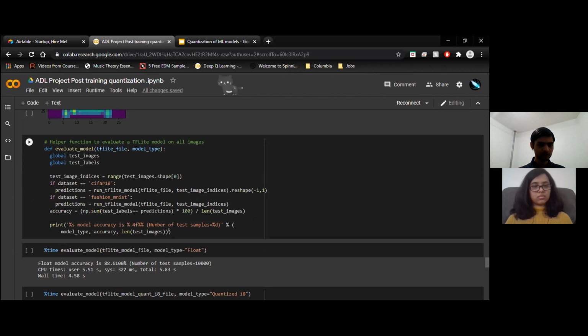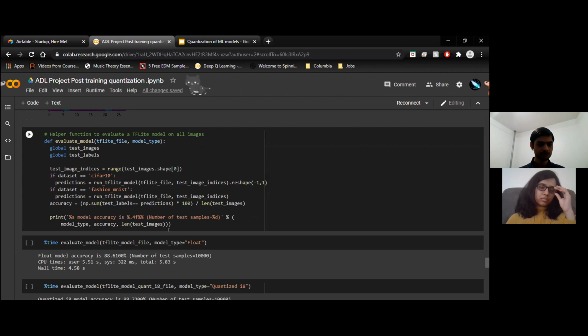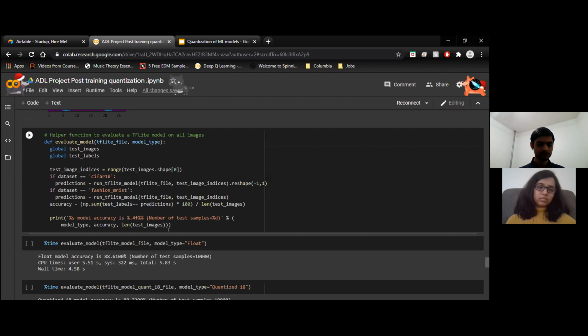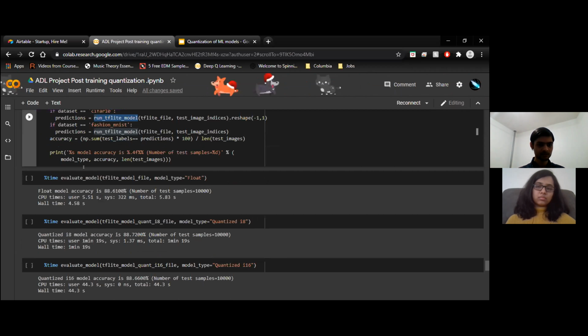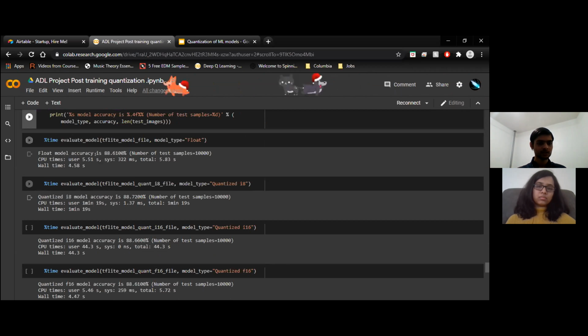This evaluate model function is used for calculating the accuracy of the TF Lite model. It calls the prediction function written above for all the testing images, which are 10,000 images. Here we calculate the accuracy and the time for all the testing images for all 4 different quantized models and the float32 model.